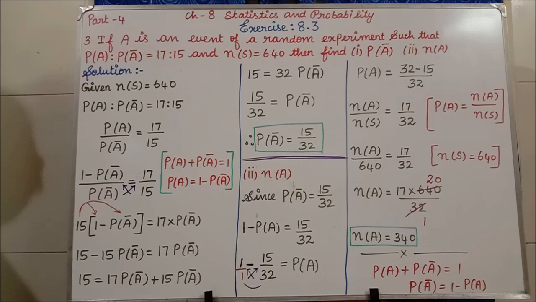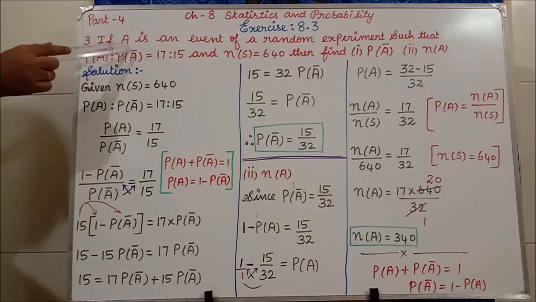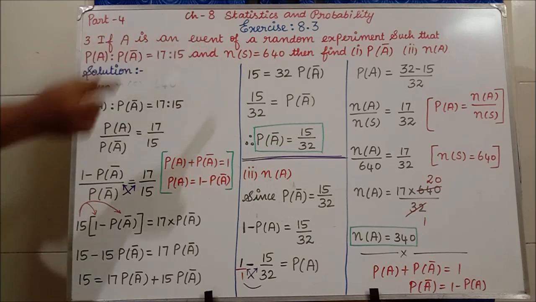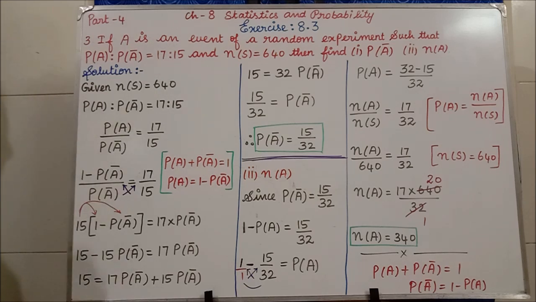The next subdivision we have to find is n of A, the number of elements in event A. Clear, students? Because in the question itself they have given that A is an event. Now shall we start the solution?